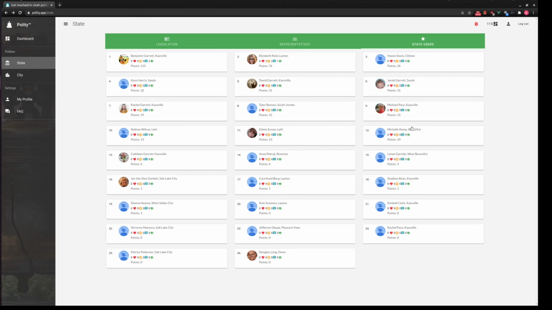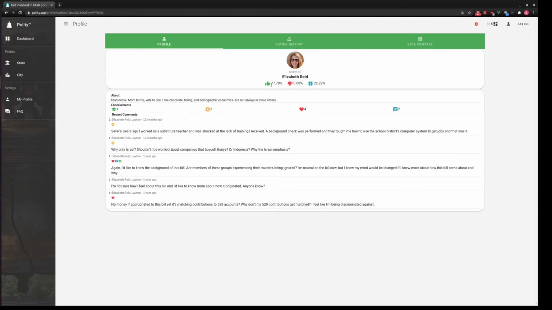So people gain points from giving feedback on legislation, providing good comments, writing user summaries, as well as getting comment endorsements, which is kind of like Reddit badges, if you're familiar with that. And I'm trying to gamify the application a little bit. So if I go into Elizabeth here, I can see Elizabeth and I agree 77% of the time. We disagree 0% of the time, and we're neutral 22% of the time.